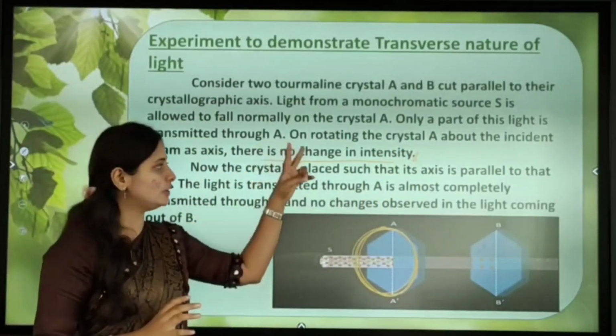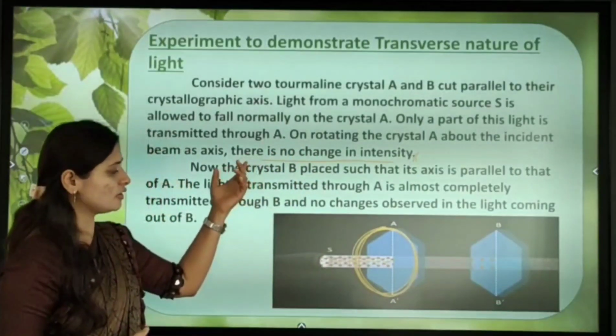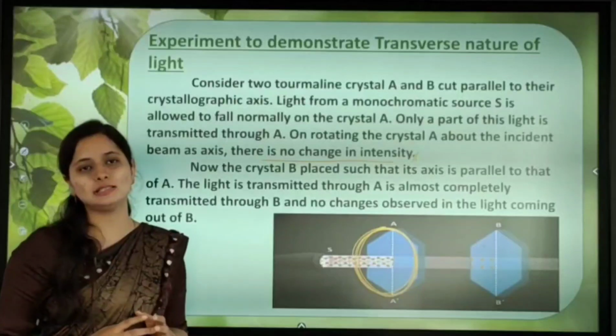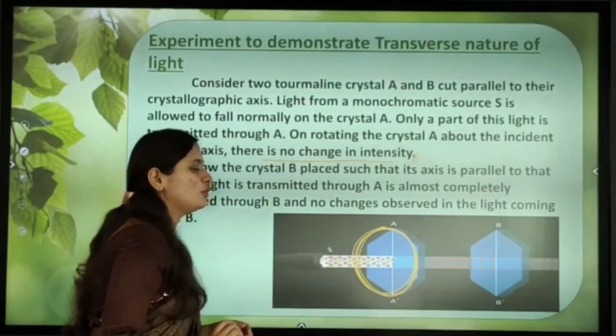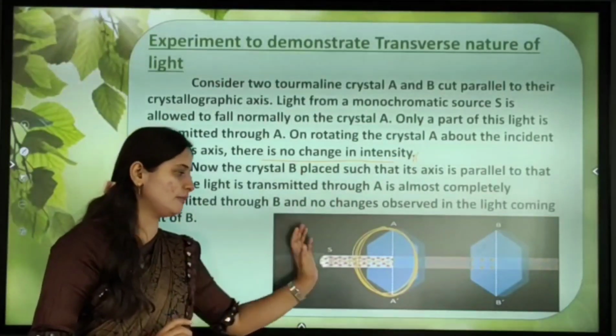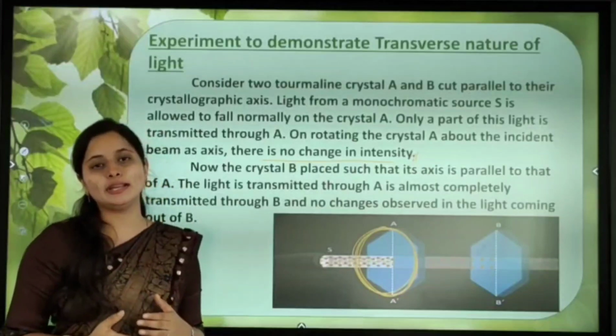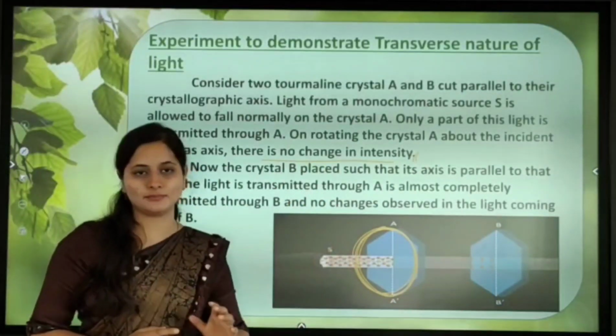Understood? We are taking two tourmaline crystals, cutting them parallel to the crystallographic axis, making both crystals parallel. Next we pass one monochromatic source on crystal A. The light will be transmitted, and on rotating crystal A there will be no change in the intensity.